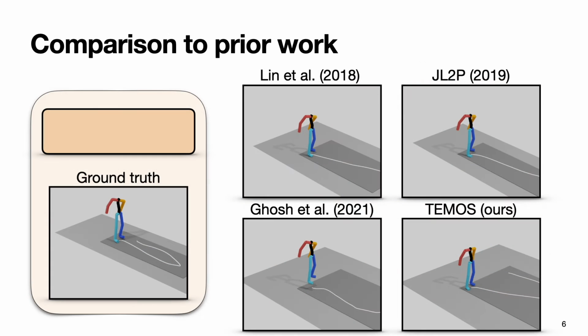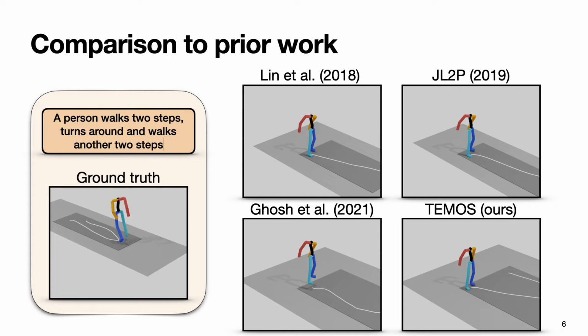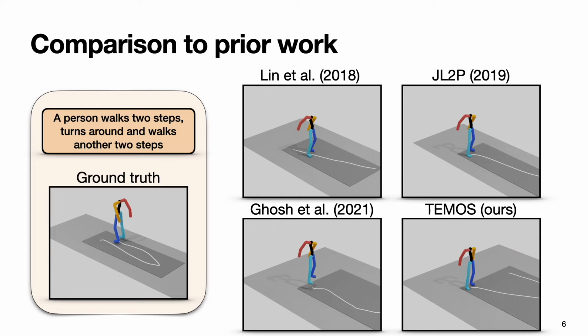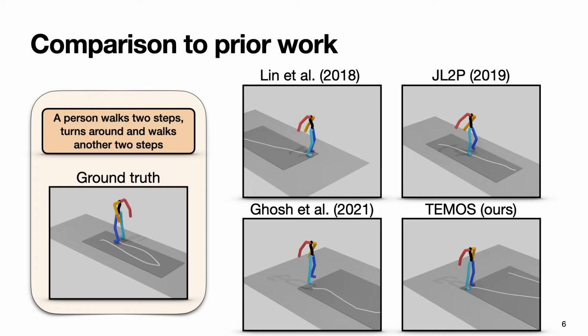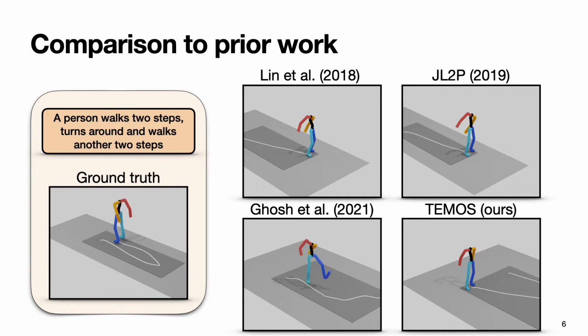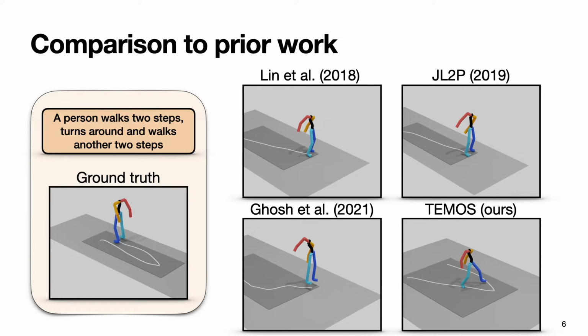Let's see some examples to compare the methods on the test set of the KIT motion language dataset. The projection of the trajectory onto the ground is shown in white. With the text description, a person walks 2 steps, turns around and walks another 2 steps. The leg movements are not well generated by Lin et al. Language2Pose produces a straight line, not following the description. Ghosh et al. follows the semantics, but lacks realism. TEMOS is able to generate a realistic and semantically correct motion.